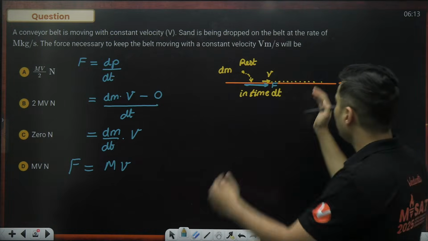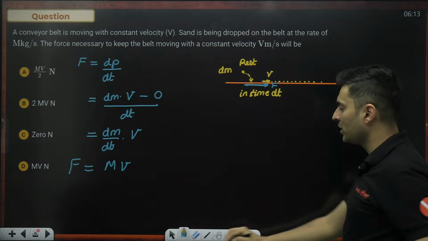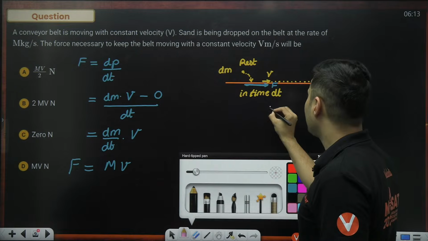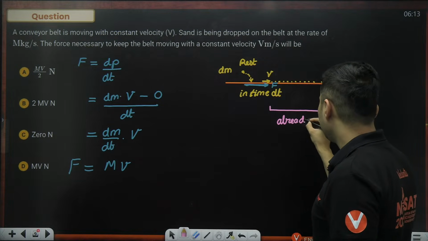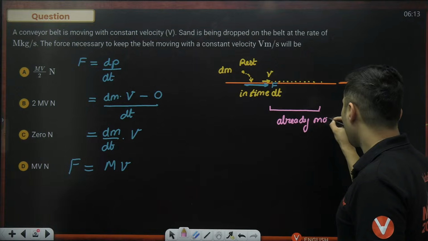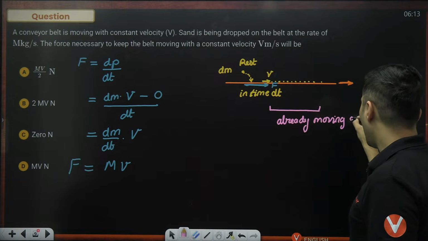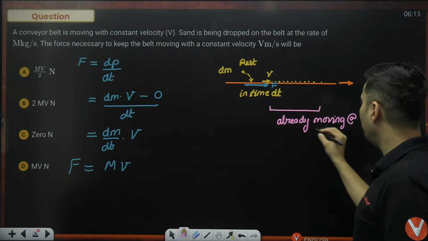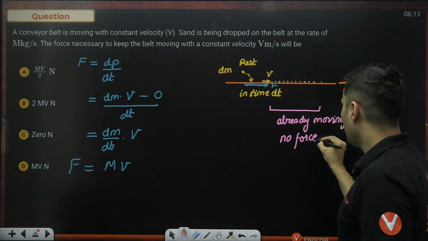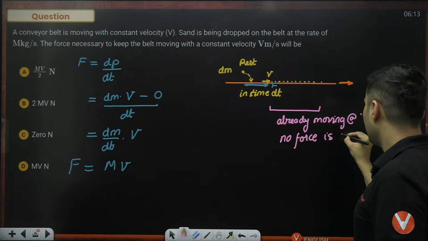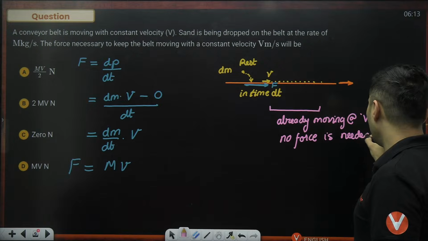0 is only for that part which is already in motion. So this part which is already moving at that constant speed v, no force is needed over there. And why don't we need any force?